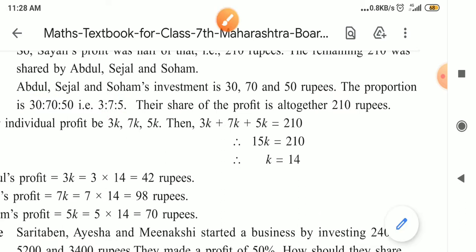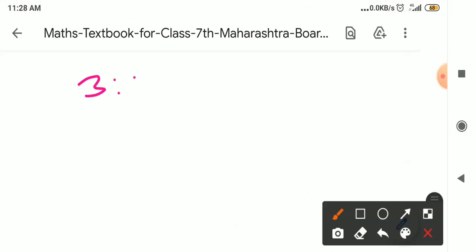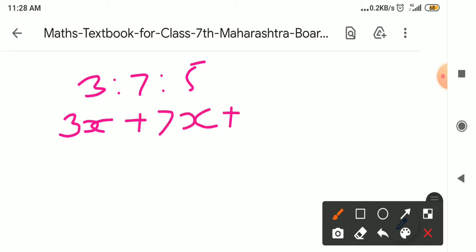As we know, we have to take a constant with 3 is to 7 is to 5. So we take one constant, that is x. In the textbook k is taken, but I will take x here. 3x plus 7x plus 5x is equal to how much? 210 rupees, because 210 rupees, that is 50% of the profit, was Saili's profit, and the remaining 50% of the profit belongs to these three.